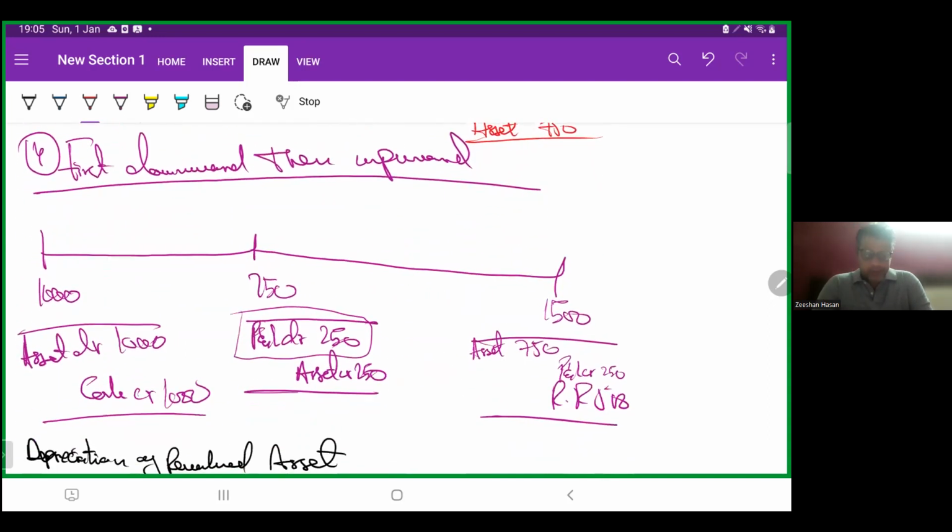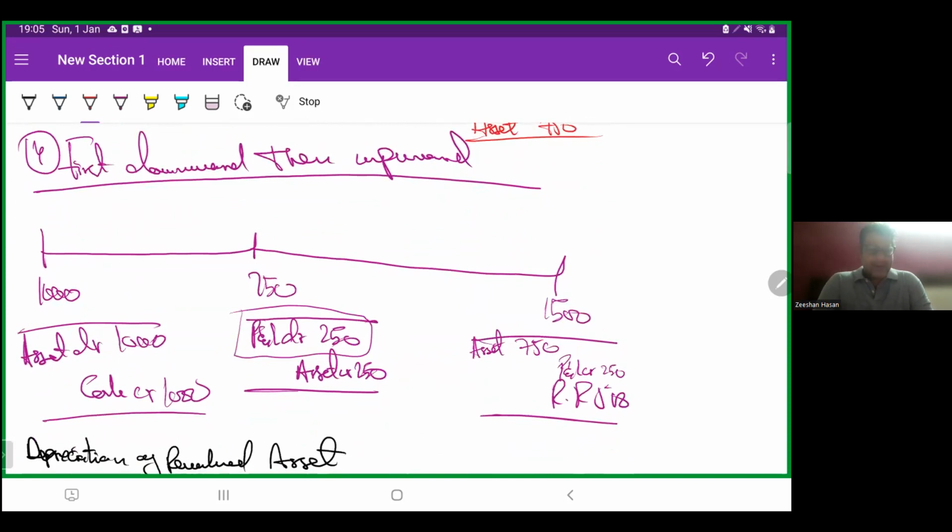Then the last case, first downward, then upward. We got the asset for 1,000. Simple: asset debit, cash credit 1,000, or bank credit. Okay. PNL debit 250, asset credit 250.